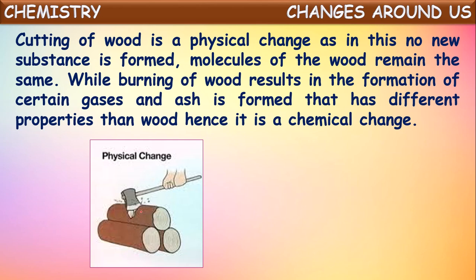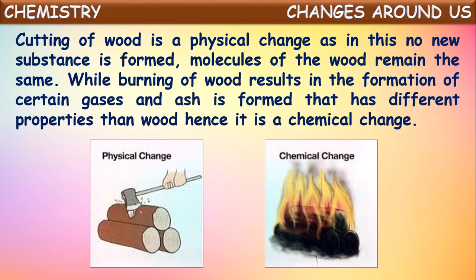That is why cutting of wood is a physical change, while the burning of wood results in the formation of certain gases, and ash is formed that has different properties than wood. Hence, burning of wood is a chemical change. So both are different here. Cutting of wood is a physical change because there we are just making small pieces. Even though they are made into small pieces, their composition is not at all changed. Chemical composition remains the same, only the size is changed.